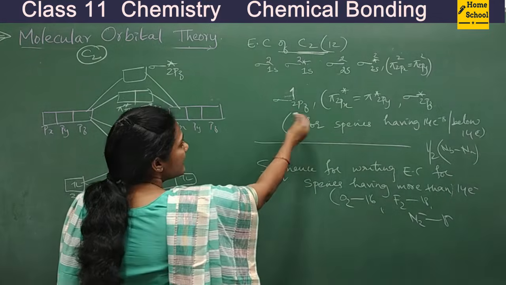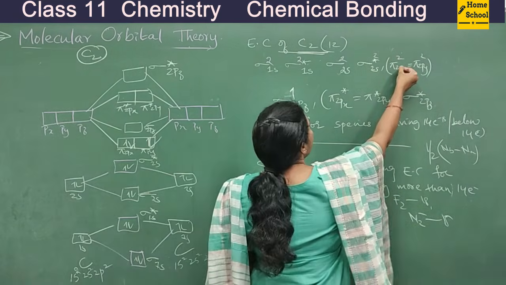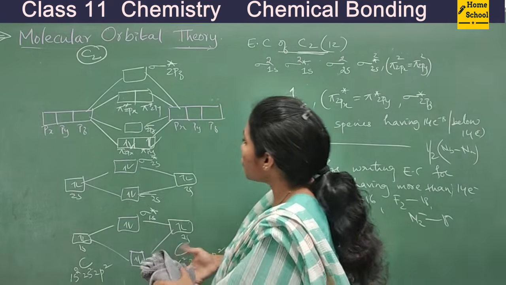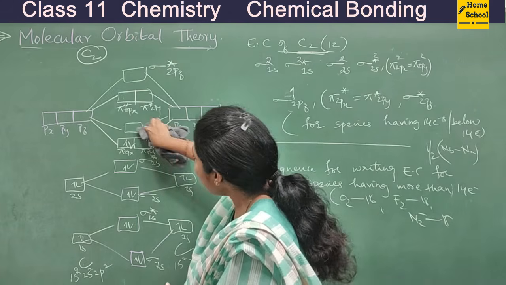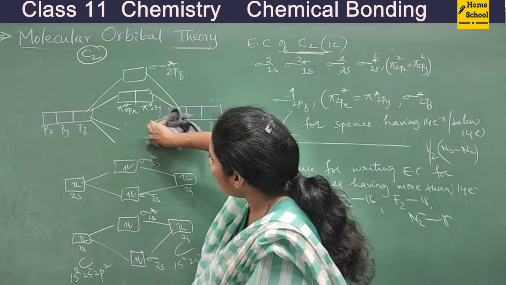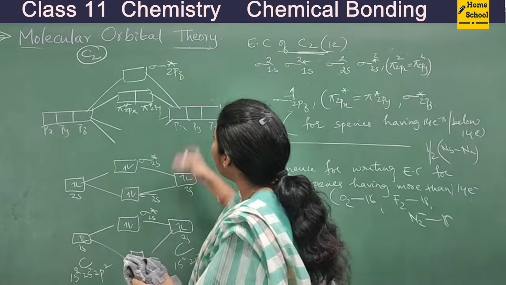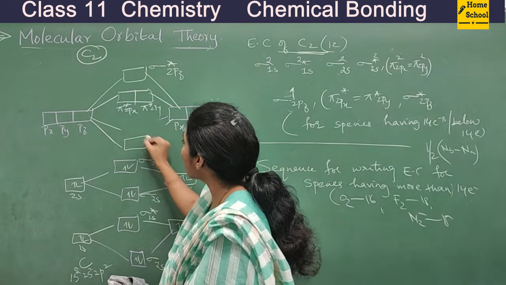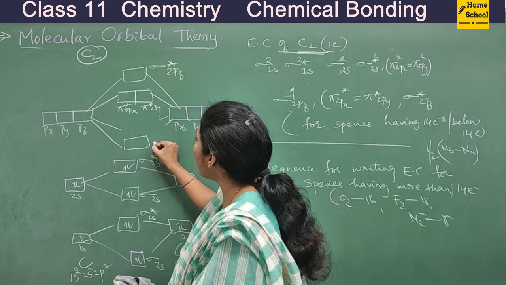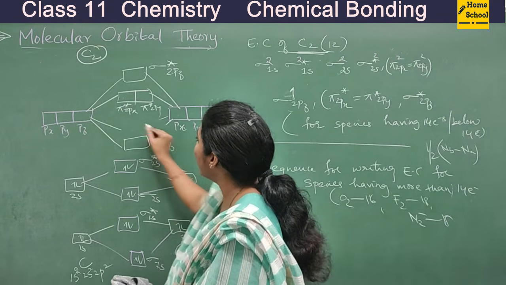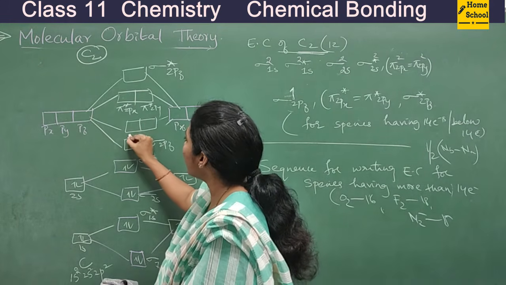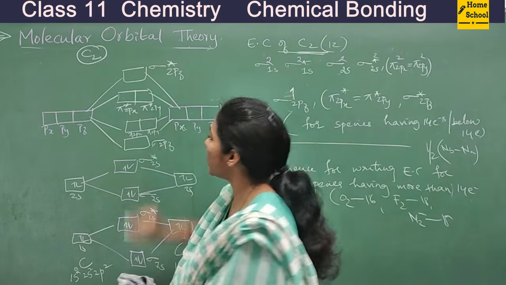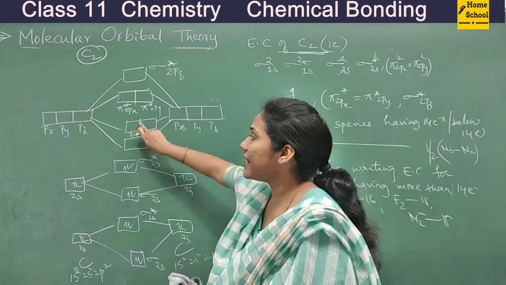Just similar to this: this goes here, this comes here. Okay, just exchange of these two takes place. See, energy level diagram for above 14 electron species I am showing now. So here comes sigma 2pz, and here comes the two boxes. What are they? Pi 2px and pi 2py. This is the only change, guys. So here the position gets exchanged.